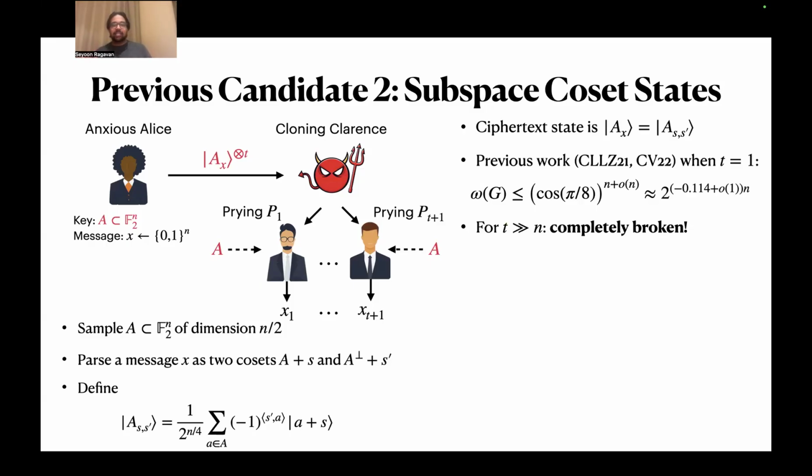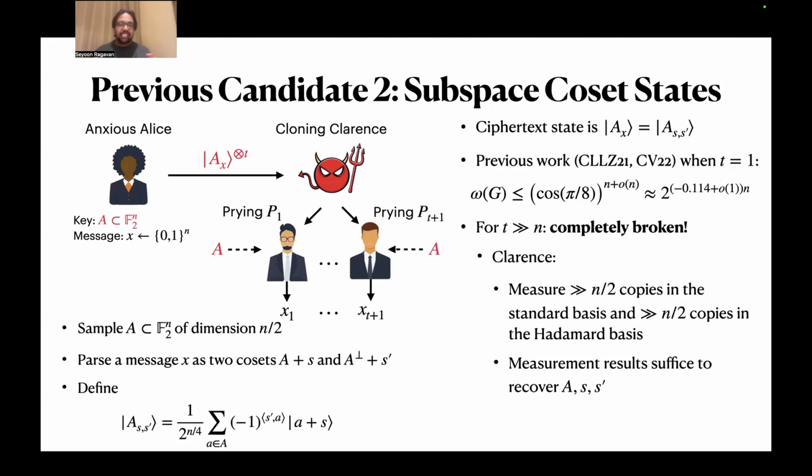However, once t becomes a large enough polynomial in n, this is again completely broken, and the reason is simple. Clarence's strategy is to measure many more than n over 2 copies in the standard basis, and this will essentially allow him to learn a plus s, the coset. Then he's going to measure many more than n over 2 copies in the Hadamard basis, and that will let him also learn s prime.